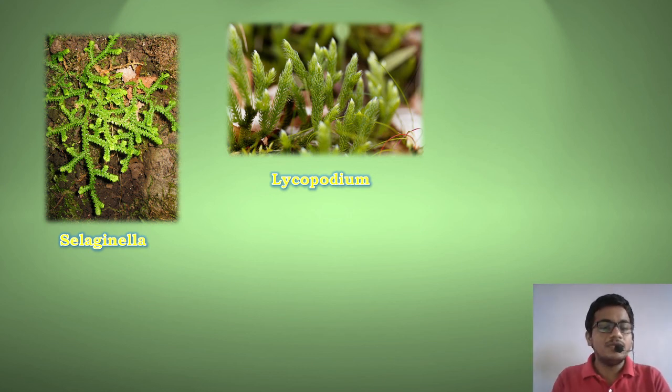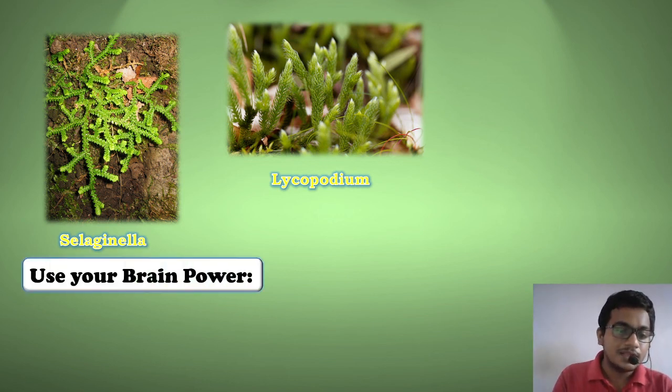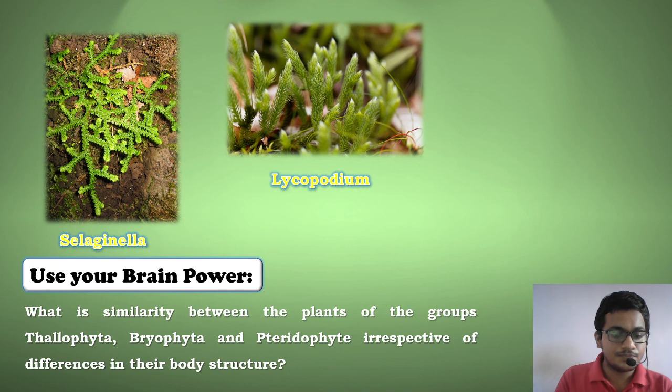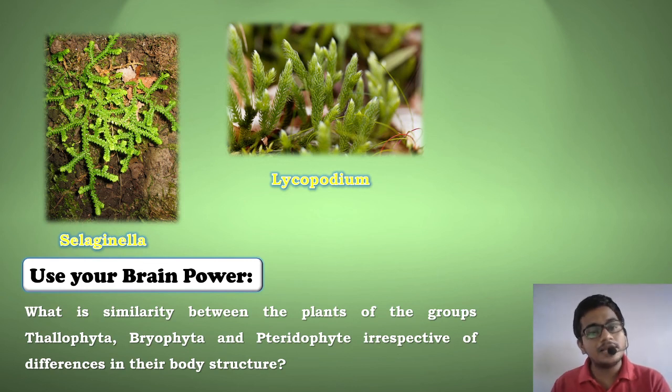Now here we have learnt about all the three divisions of cryptogams, that is Thallophyta, Bryophyta and Pteridophyta. Now there is a short research work which I am giving to y'all. That is a use your brain power question. We have learned how Thallophyta, Bryophyta and Pteridophyta are different from each other. Now there are certain similarities also between all the three groups.